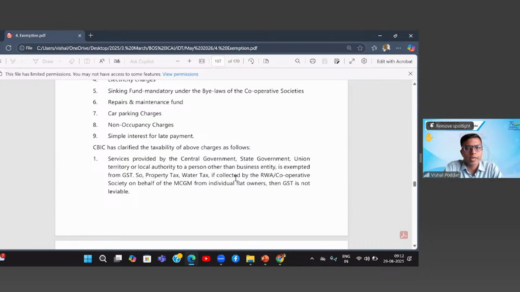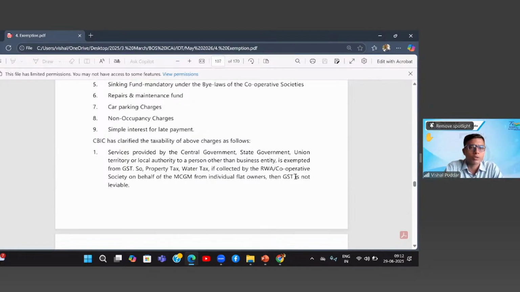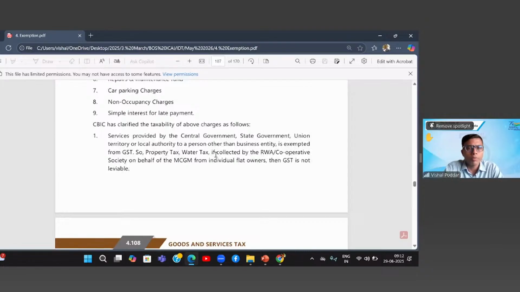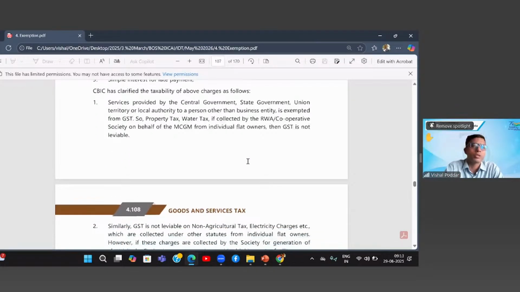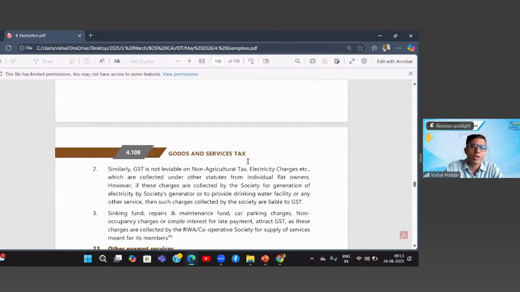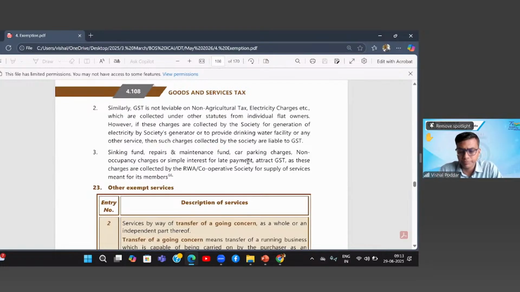So property tax, water tax, if collected by these RWA, meaning our resident welfare association or cooperative society, on behalf of MCGM from individual flat owners, this is not leviable to GST. Why? Because in principle, these charges are outside GST. Yes, go ahead.